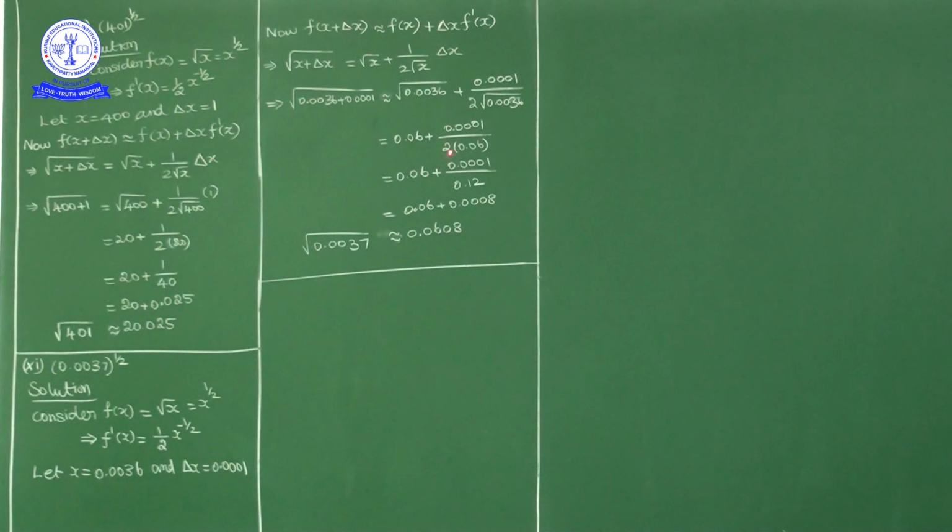Okay, 0.06 plus 0.0001 upon 0.06 into 2, which is 0.12. Okay, if we take this ratio, what we get is 0.0008. So 0.06 plus 0.0008 is 0.0608. So the approximate value of square root of 0.0037 is 0.0608.